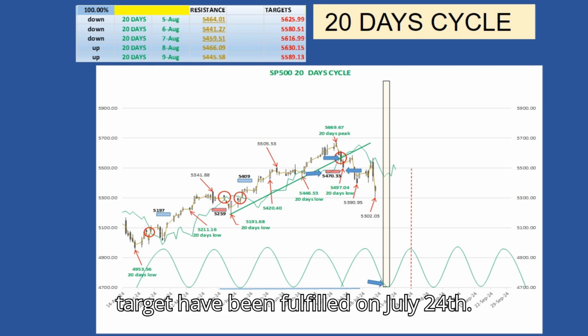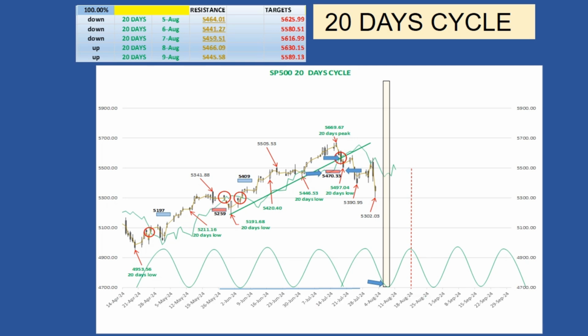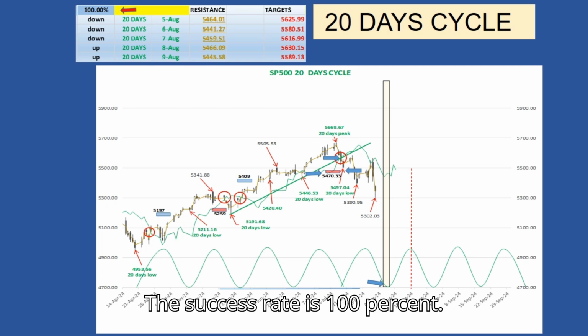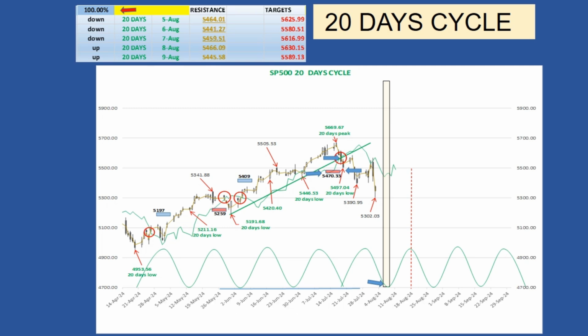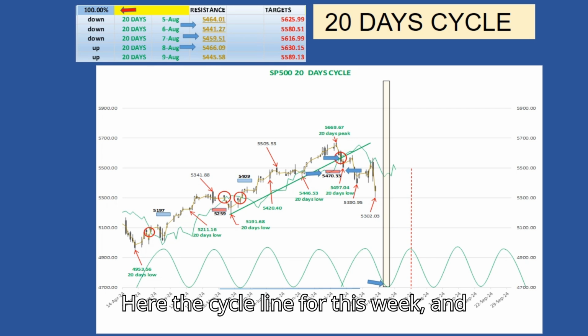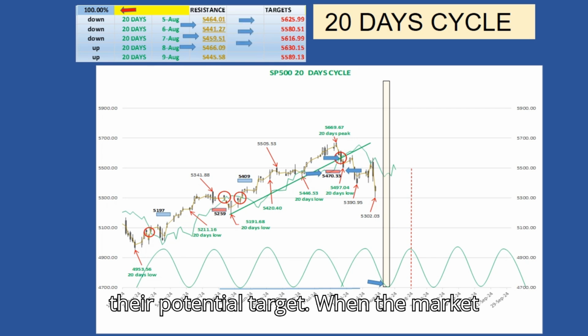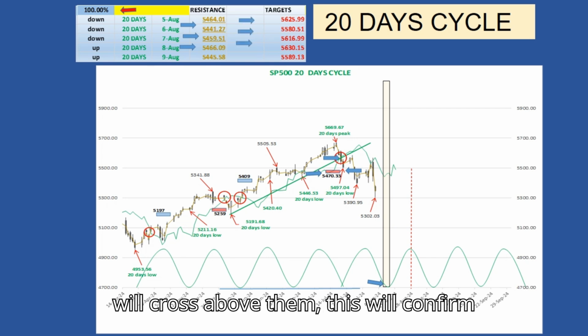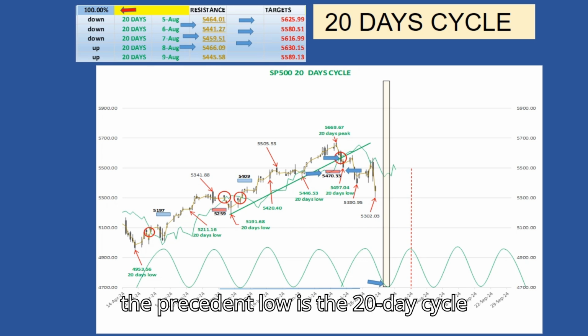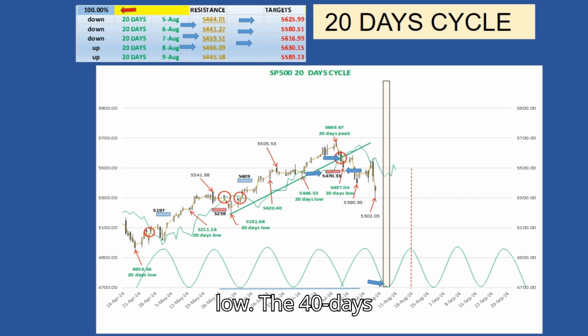The target was fulfilled on July 24th. The success rate is 100%. Here are the cycle lines for this week, and their potential targets. When the market crosses above them, this will confirm the preceding low as the 20-day cycle low.